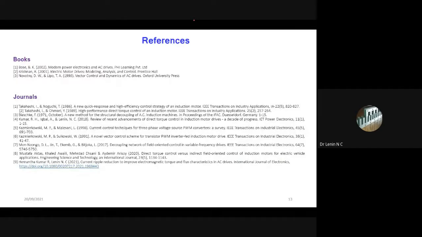This is the advanced control scheme one can use for modern electrical drives. Remember, not only for induction motor, this is applicable for any motor. The three motors I showed here, PMSM or synchronous reluctance, you can use this particular control system. We developed a universal control algorithm.